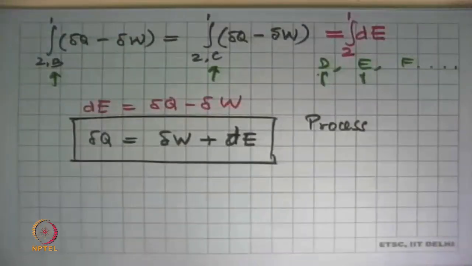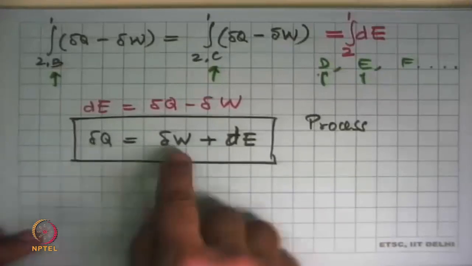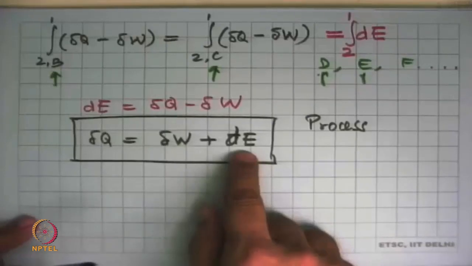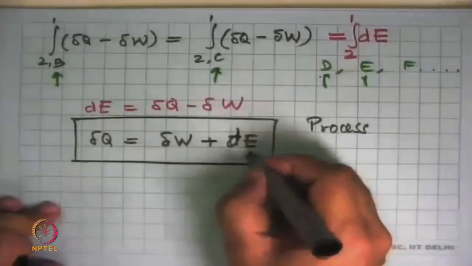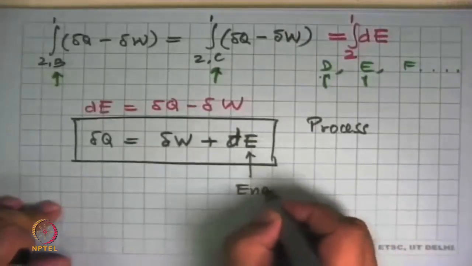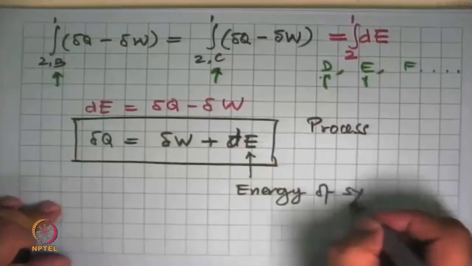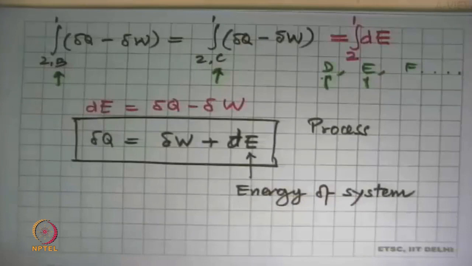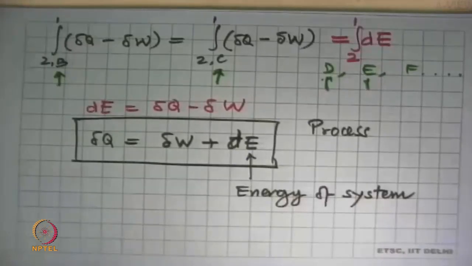What it tells us is that heat transfer to a process is equal to the sum of the work done by the system plus the change in something we called E. And now we define E as the energy of the system. That's a new property that has come up. So we ask now, what is E?